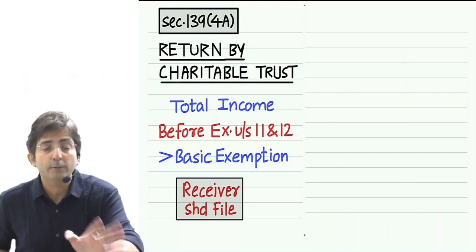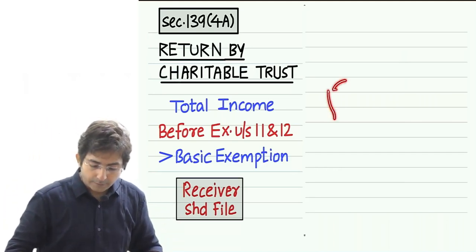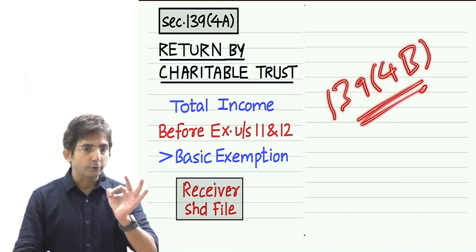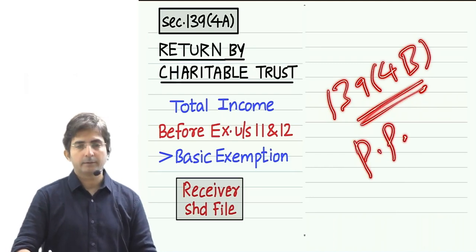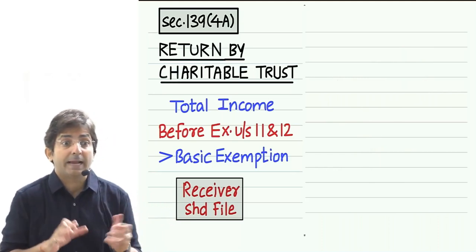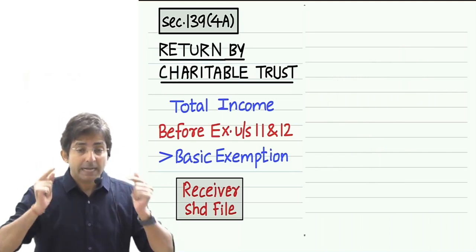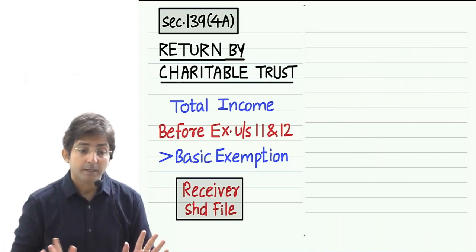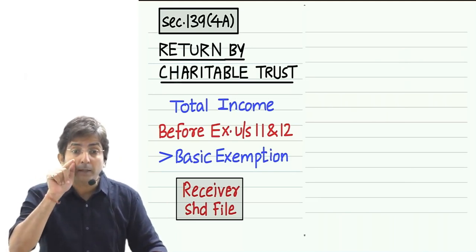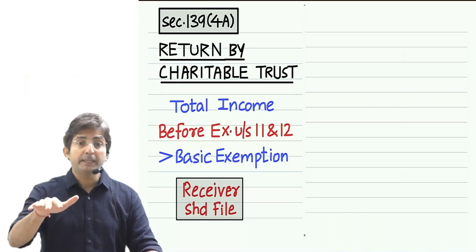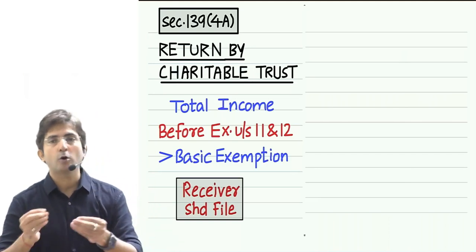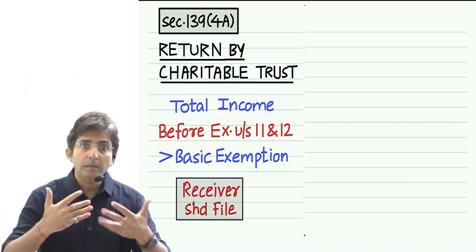Similar to section 139(4A), there is one section 139(4B). But the only difference is that this is for political parties. Just as a charitable trust claims their entire income as exempt, a similar advantage is given to political parties. It is not politicians, it is political parties: Congress, BJP, Shiv Sena. I am talking about parties. So these political parties like Congress, etc., their income is also completely exempt.